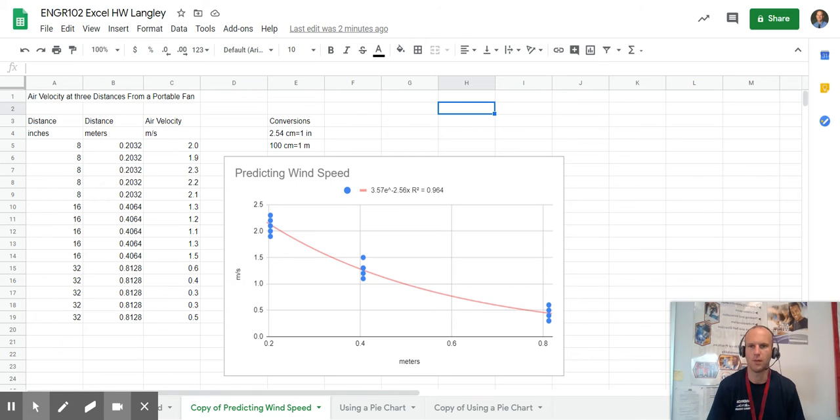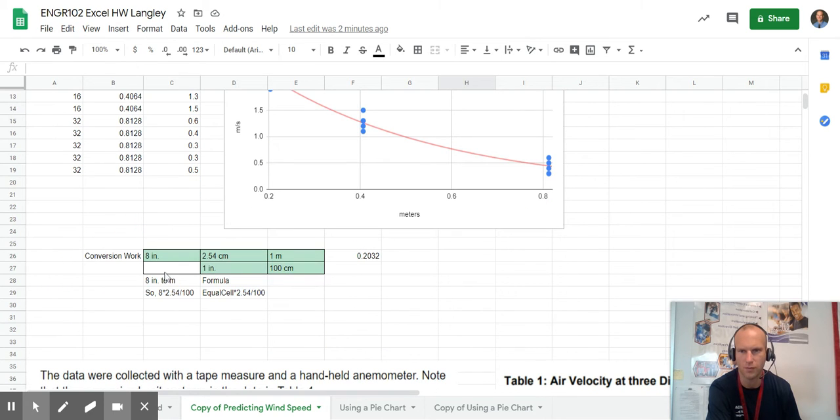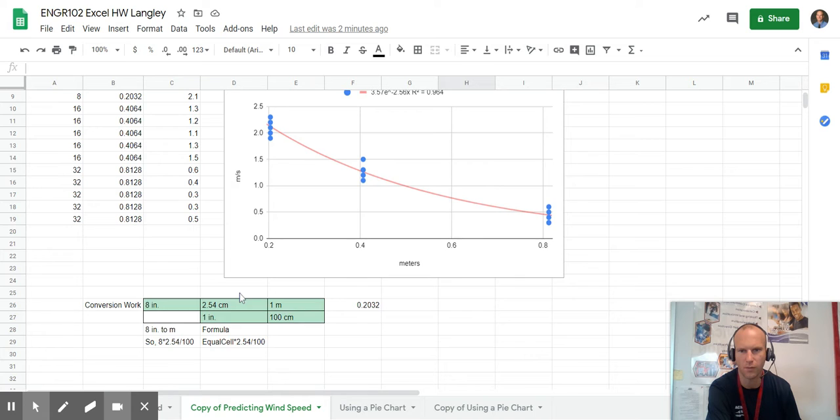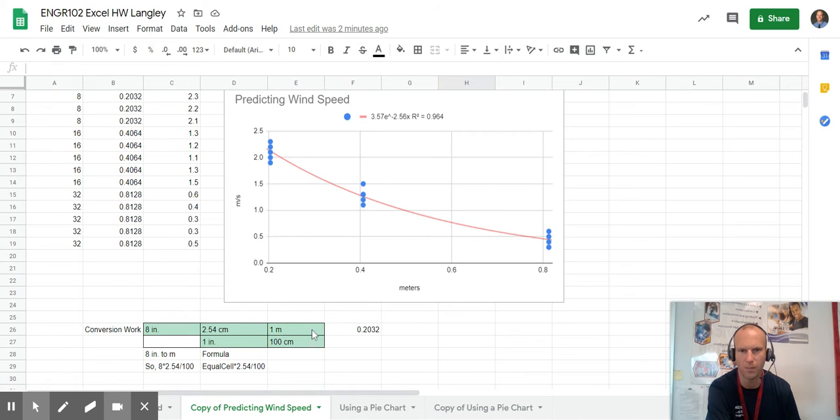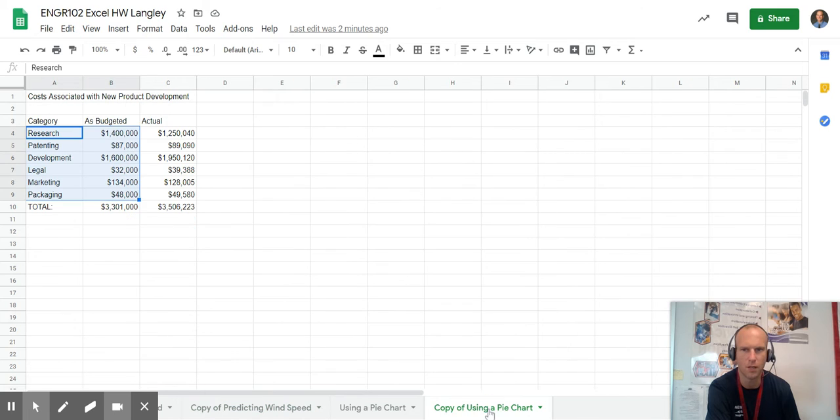This is part 2 of our Excel homework assignment for Engineering 102. So let's go ahead and go into, so this was my predicting wind speed kind of final portion. I also just showed my conversion work underneath for you, and I went over that in video part 1. Let's go to the pie chart.